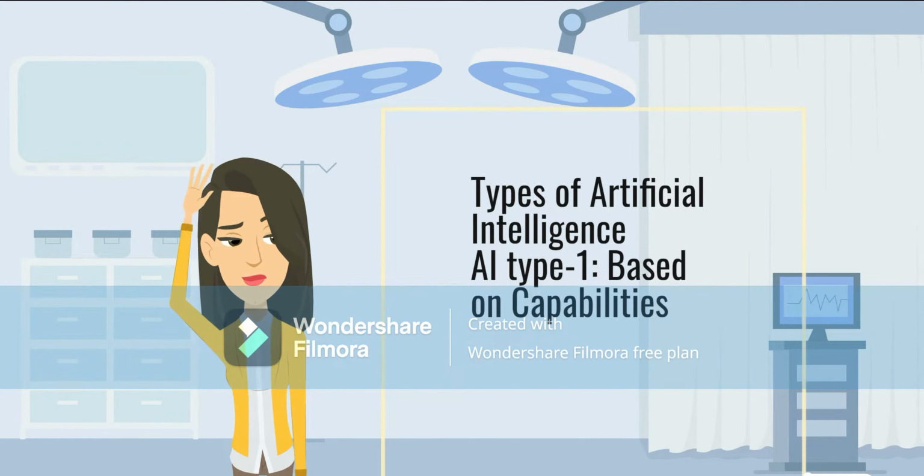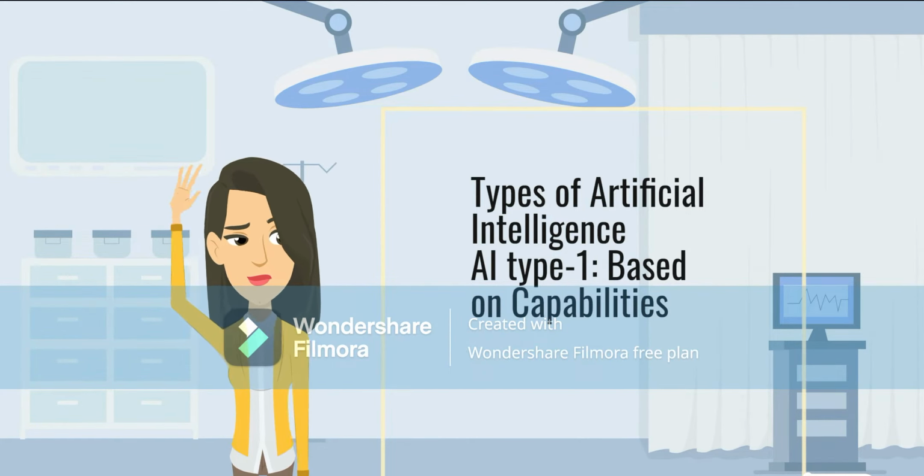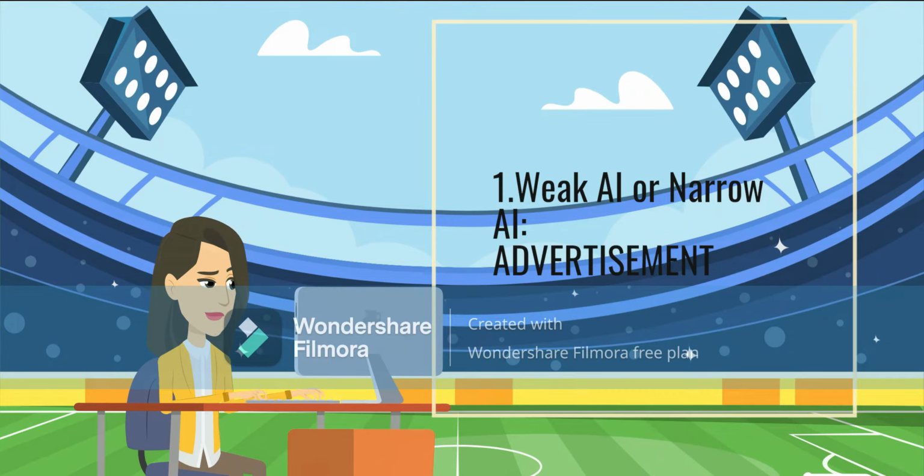Types of artificial intelligence. AI Type 1, based on capabilities. 1. Weak AI or narrow AI.